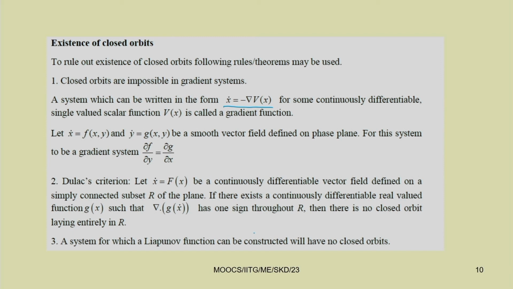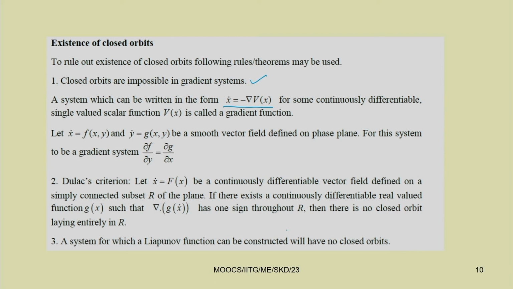For this system to be a gradient system, del f by del y must equal del g by del x. So, a system which can be written in the form x dot equal to minus del V(x) is called a gradient system, and closed orbits are impossible in case of a gradient system.